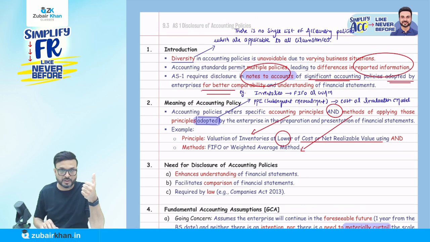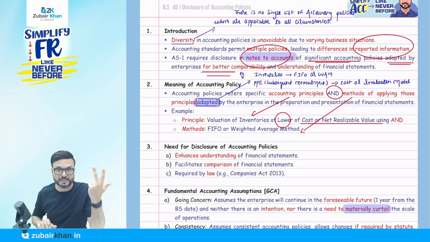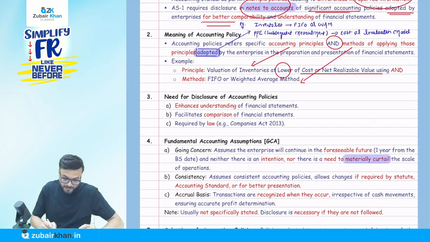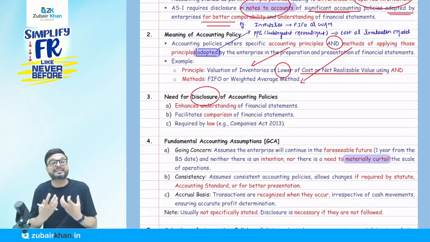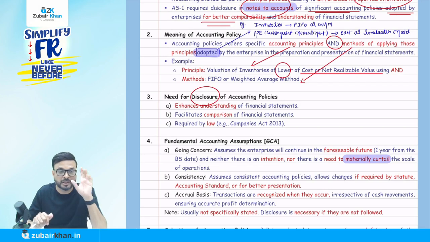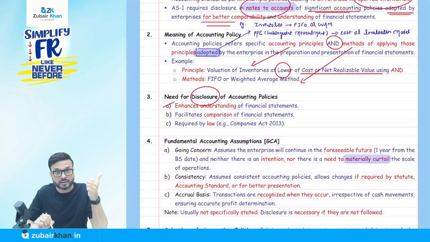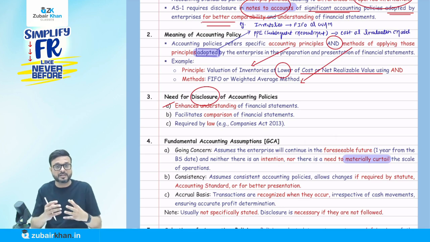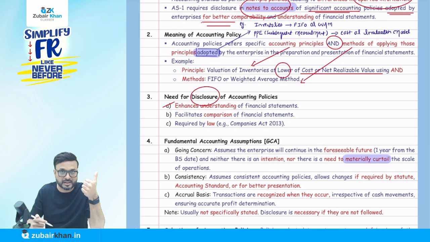First we discussed the introduction, where we have to disclose in notes to accounts. What do you mean by accounting policy? Specific accounting principles and methods of applying those principles. Third point, need for disclosure. Why do you think there should be a need? Why do you need to disclose this accounting policy? First, it enhances understanding of the financial statements. Obviously, when we disclose in the notes to accounts which accounting policy we have followed, the users of financial statements' understanding will increase.